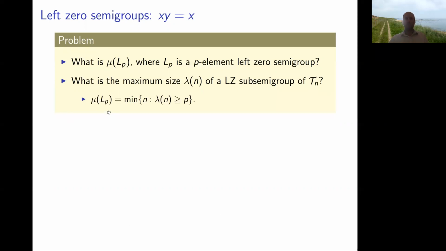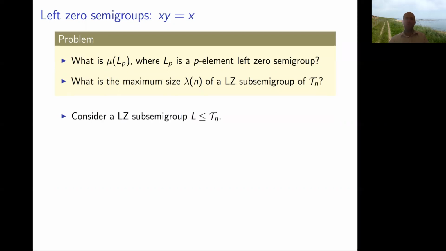So the minimum degree of, say, a 1,000 element left zero semigroup is the smallest n such that Tn contains a left zero semigroup of size at least 1,000. I'll have some numbers up in a little while that'll make that a little bit clearer. But the point is, we want to answer this second question. So let's consider a left zero subsemigroup of some Tn. Call this semigroup L. The first thing you do is you show that all the transformations in L have a common image. And let's imagine that image is the set X.